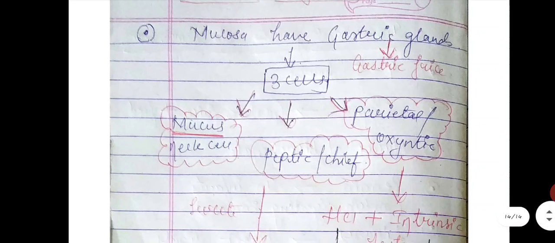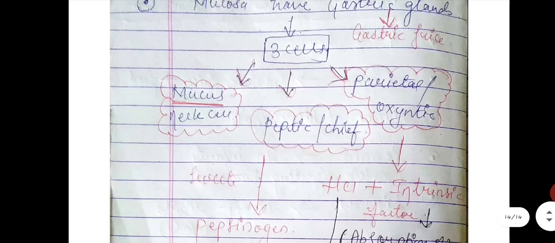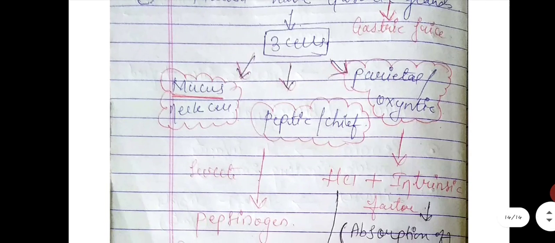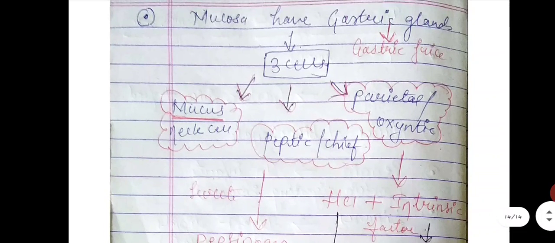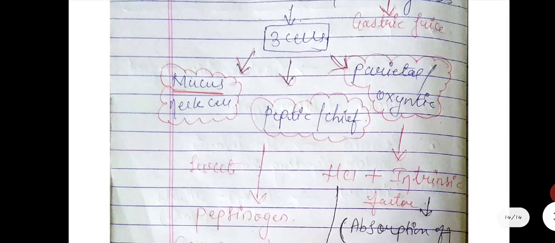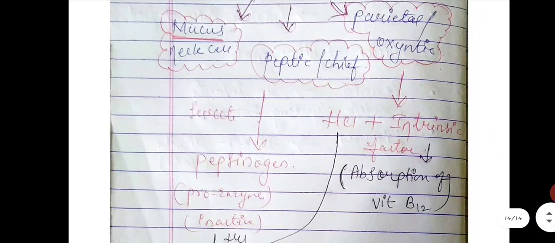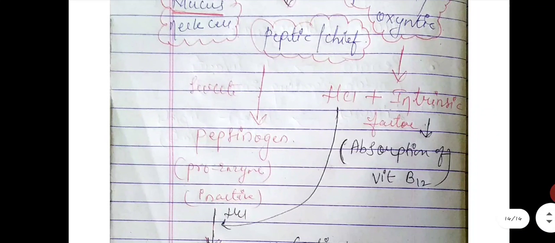First is the mucous neck cell, which secretes mucus, and this mucus helps in the lubrication of the food. Next is the peptic or chief cell, which secretes pepsinogen. And next are the parietal or oxyntic cells. These cells secrete HCl and intrinsic factor. This intrinsic factor helps in the absorption of vitamin B12, also known as cyanocobalamin.